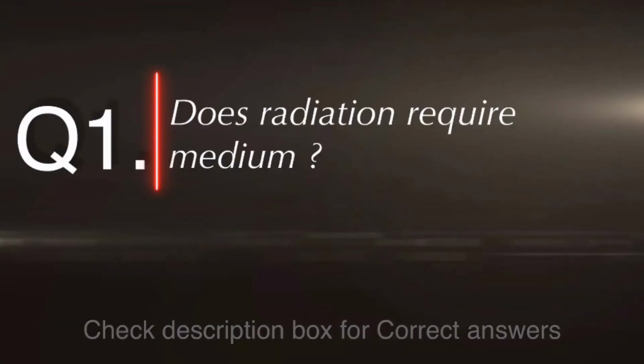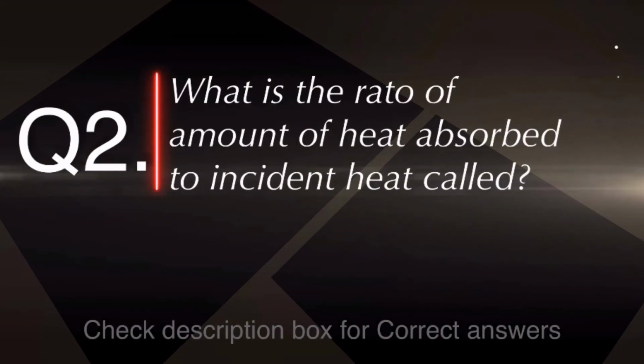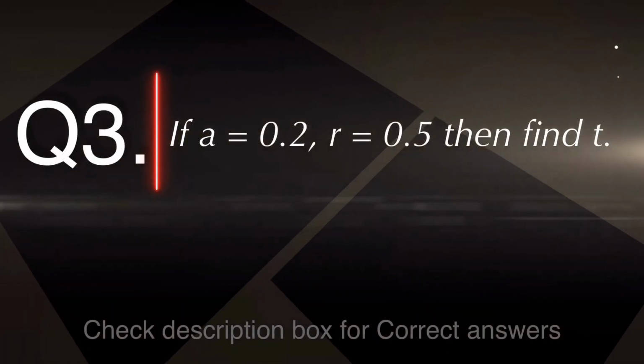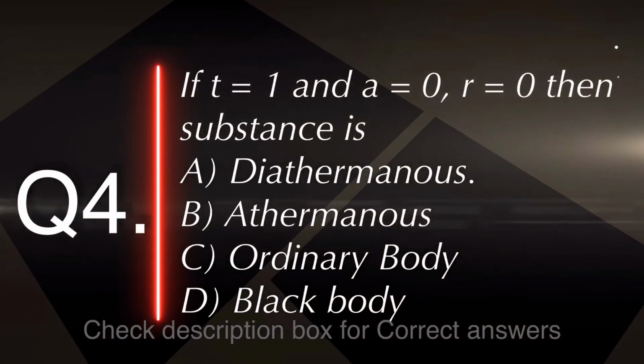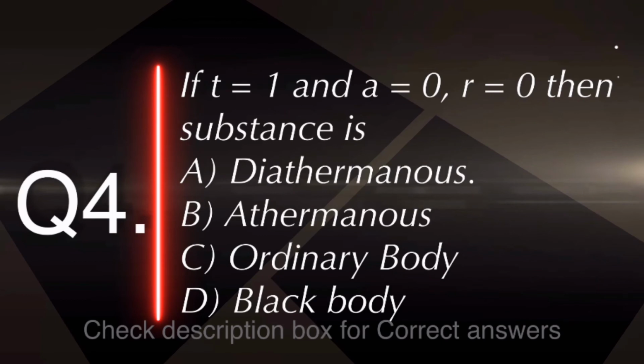Does radiation require medium? Now next question, what is the ratio of the amount of heat absorbed to the incident heat called? If A equals 0.2, R equals 0.5, then what is the value of T? If T equals 1, A equals 0, R equals 0, then the substance is option A diathermanous, option B athermanous, option C ordinary body, option D black body. Okay, comment your answer.